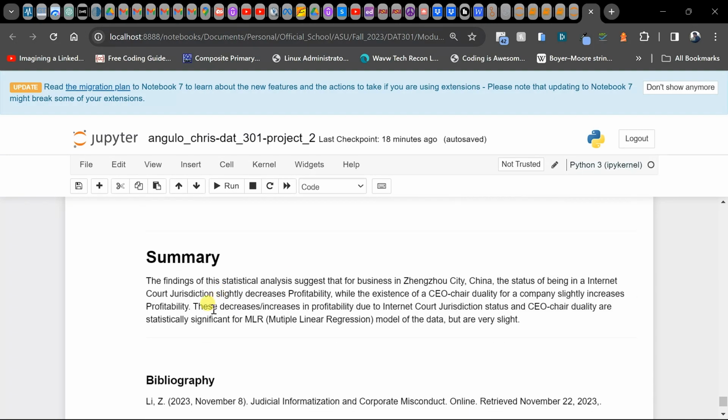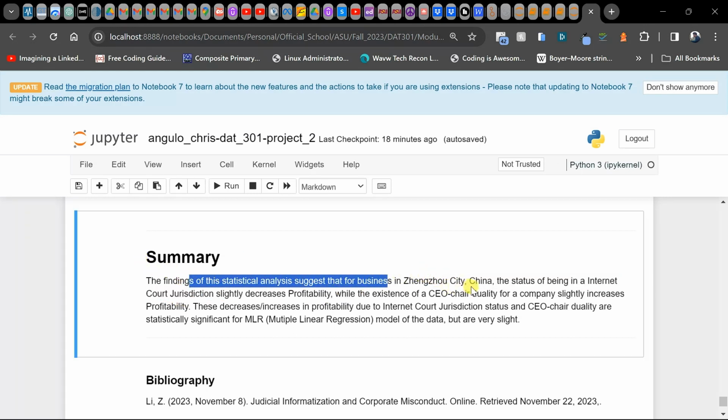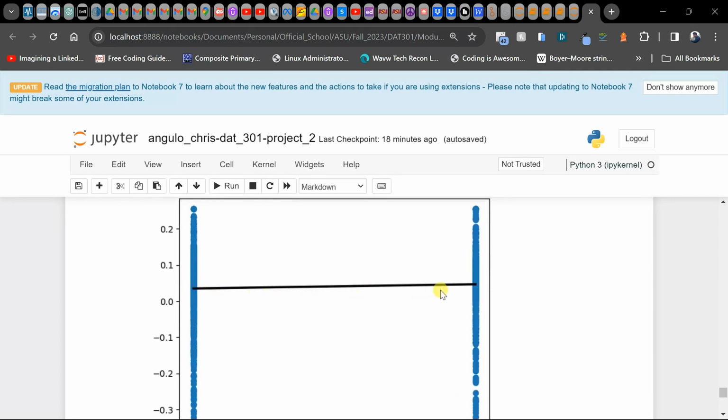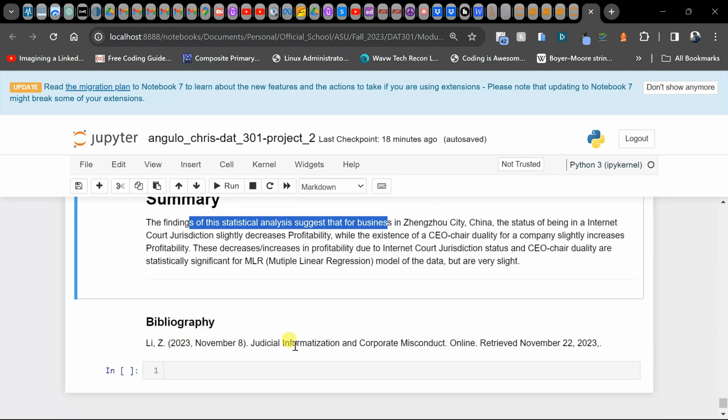So, in summary, these findings of this statistical analysis suggest that for businesses in Zhengzhou City, China, the status of being in an internet court jurisdiction slightly decreases profitability, while the existence of a CEO chair duality for a company slightly increases profitability. These changes in profitability due to internet court jurisdiction status and CEO chair duality status are statistically significant for a multiple linear regression model of the data. But again, they're very slight, right? It's not a strong slope, not steep.